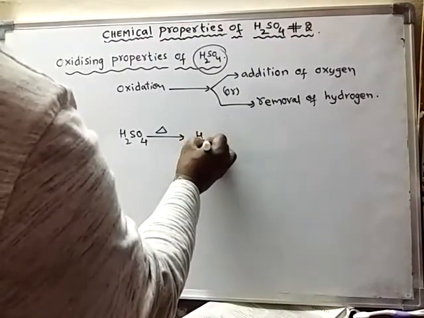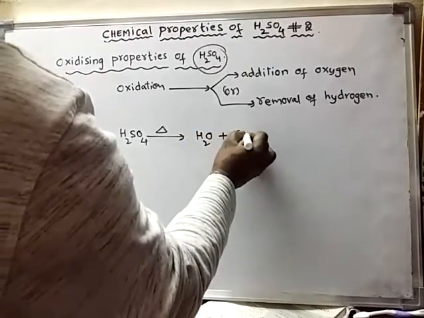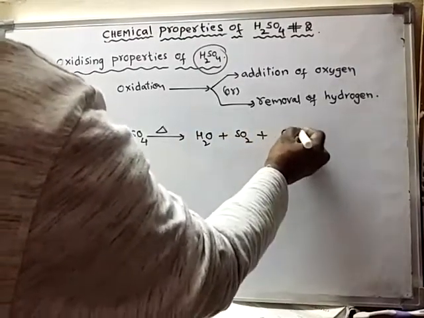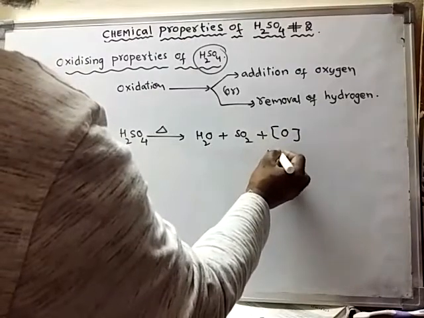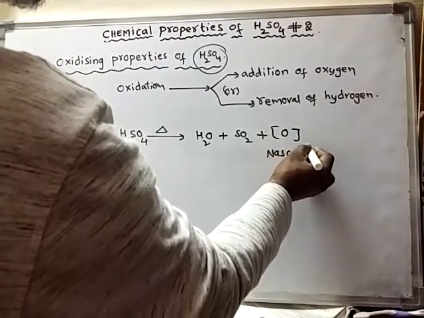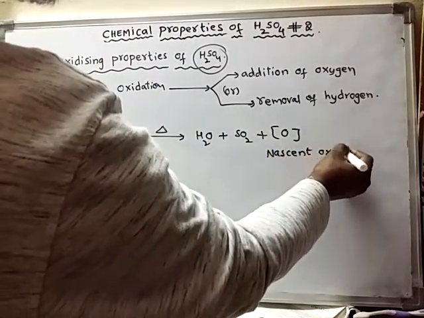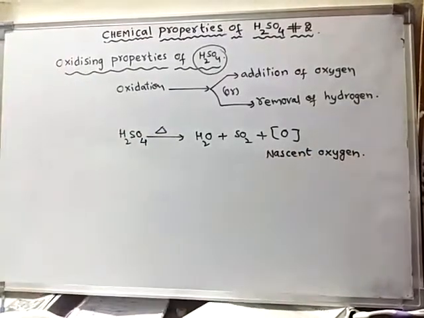It breaks down into water, sulfur dioxide gas, and nascent oxygen is formed. Nascent atoms, maybe nascent hydrogen, nascent oxygen or nascent chlorine, are single atoms, and they are highly reactive.